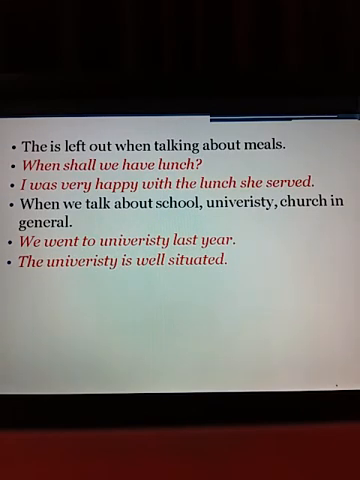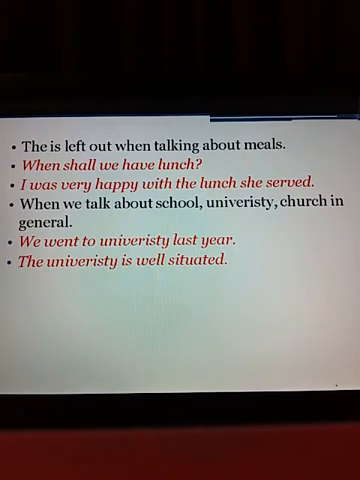Okay. The is left out when talking about meals. When we talk about meals, dinner, lunch, okay, breakfast, we never ever use the. When shall we have lunch? Okay. I was very happy with the lunch she served. It means here the lunch means that particular lunch you have in your mind that you had with your